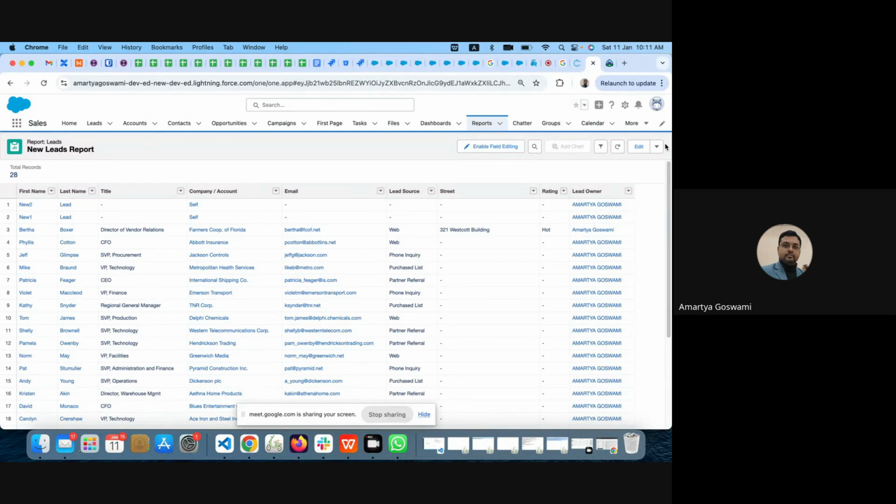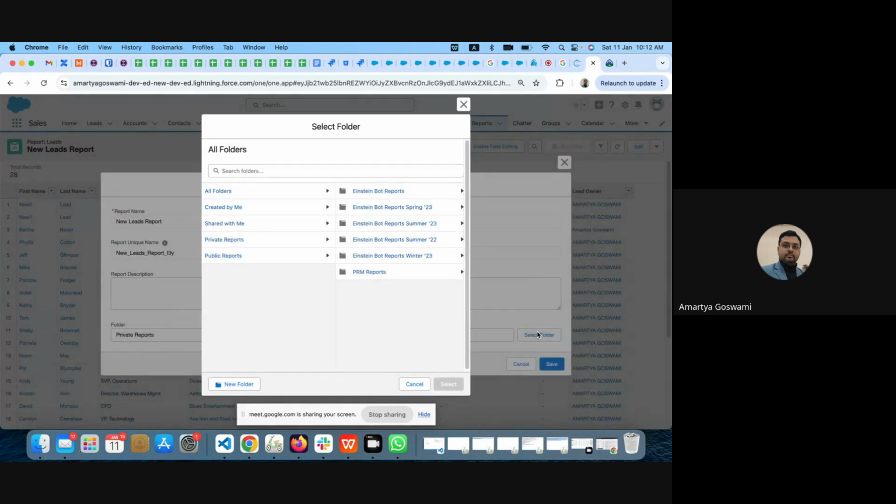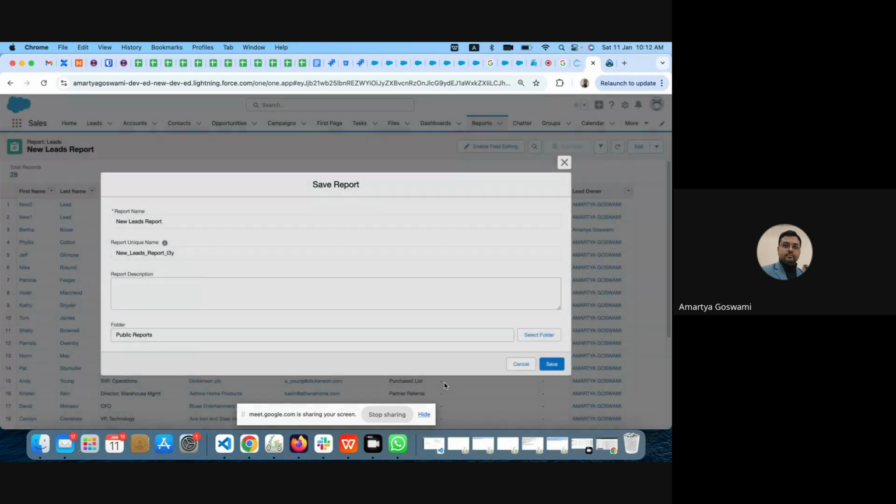But till now, it is not saved. So I can save it as New lead report. The report unique name will automatically get created. We can put a report description, and the folder in which we want to put it. Private report means if I am creating the report and storing it in private reports, then only I can look into this. No one else can look into that. If I put that in public reports, then everybody in the org can look into this report.